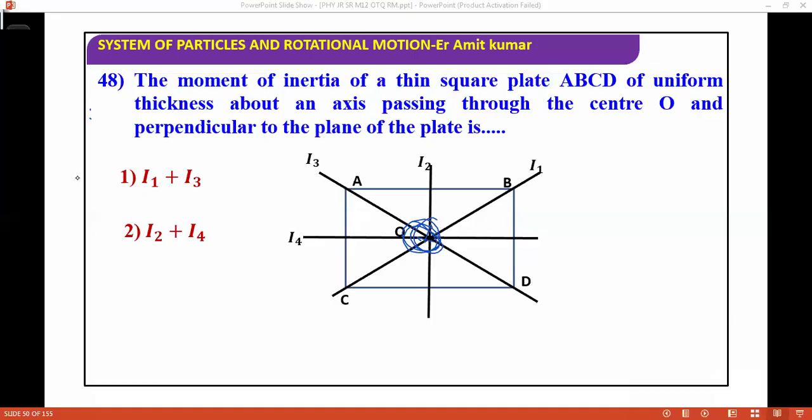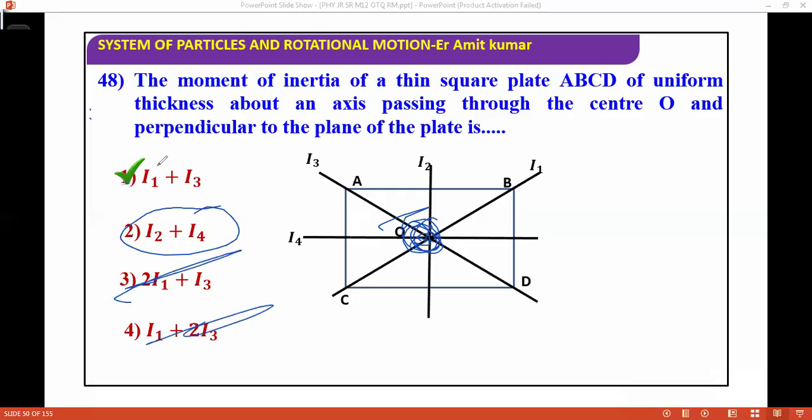That is I1 plus I3, like this, and I2 is this. So the correct answer will be I1 plus I3, and also I2 plus I4, because this is perpendicular and this is also perpendicular. Yes, this is also correct.